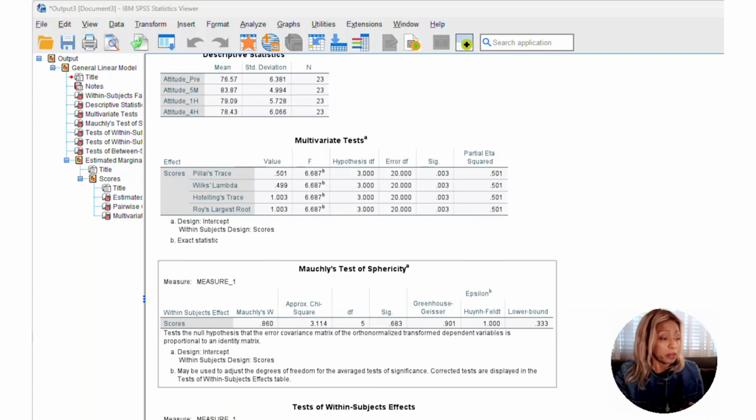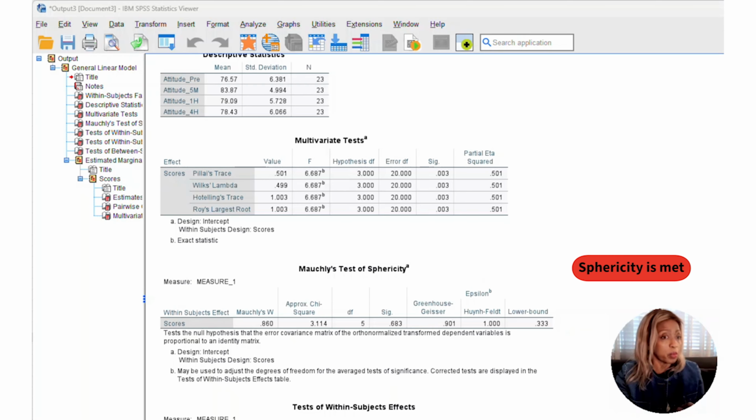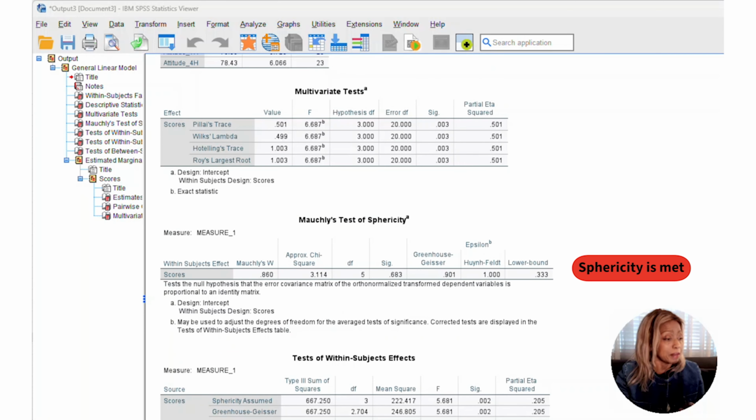And the p-value here, we can see, is 0.683, which is greater than the alpha that we set at 0.05. That means sphericity is met, and we can use the sphericity assumed row in the ANOVA table.